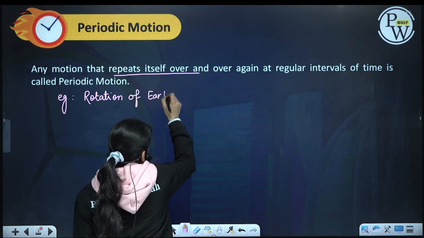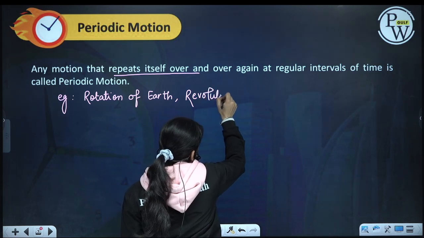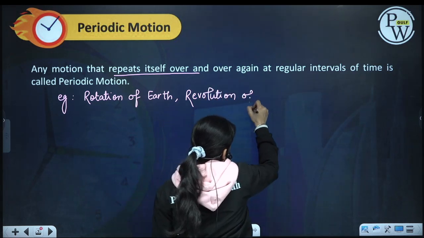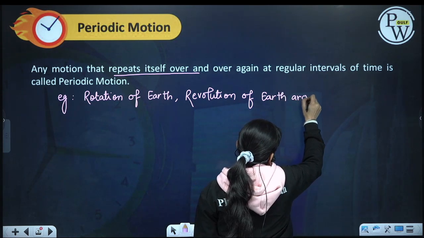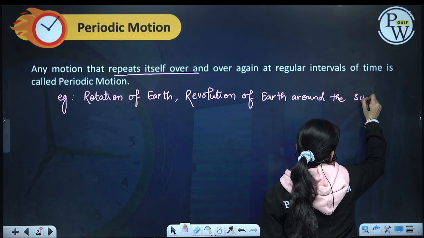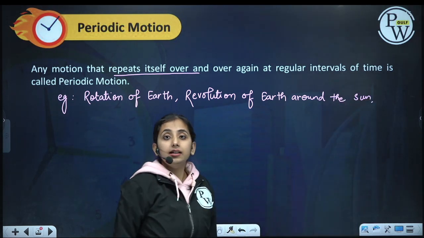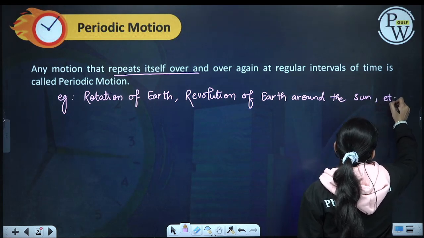Rotation of earth, revolution of earth around the sun. Earth completes one rotation in 24 hours, and similarly it completes one revolution around the sun in 365 days.